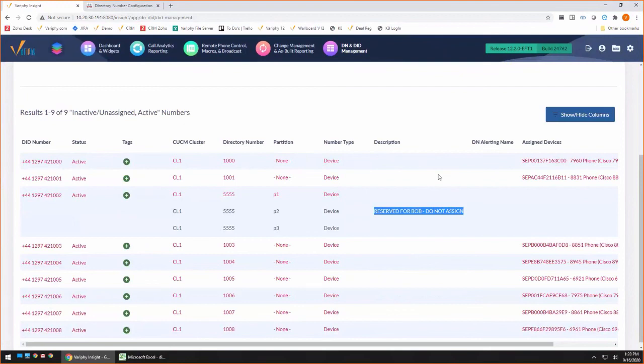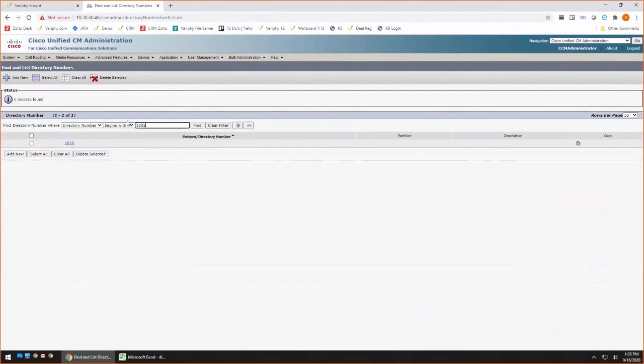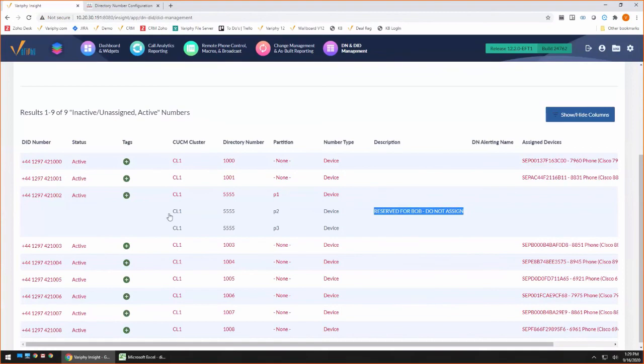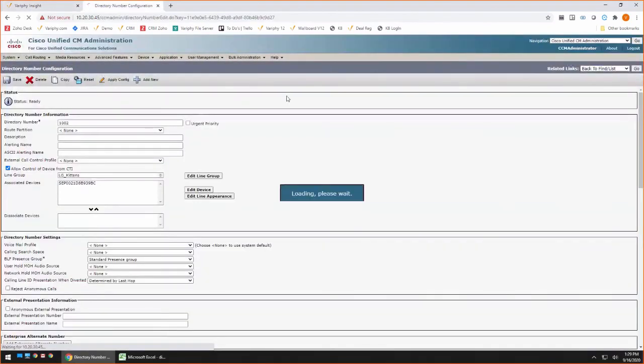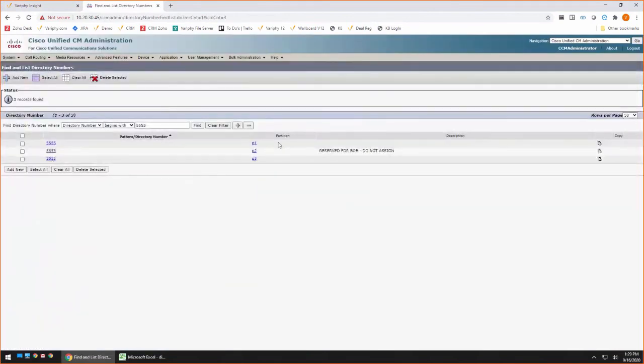Nice thing about this is although we have the description in here that we're pulling directly from the device. So if I look at 1002, we'll see, and it's in there somewhere. I think it was 1002. Oh, you know what? I'm sorry, it's 555 because I did the exception. Let me go back. And there we have the description in the device is reserved for Bob.